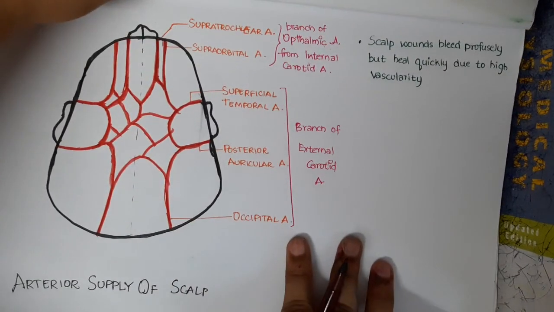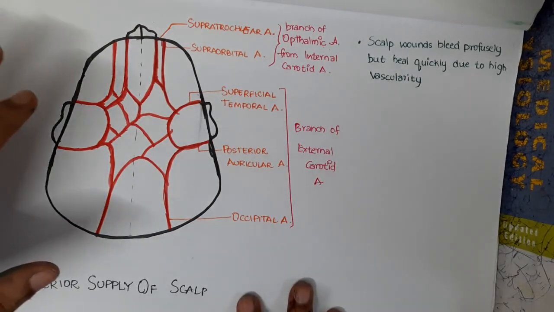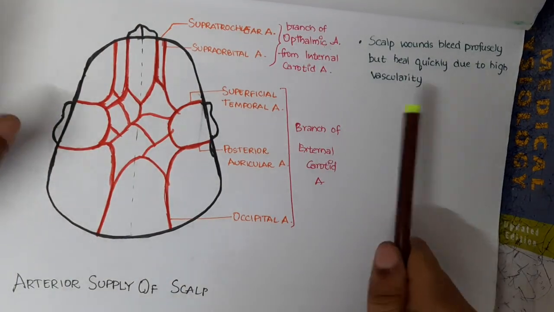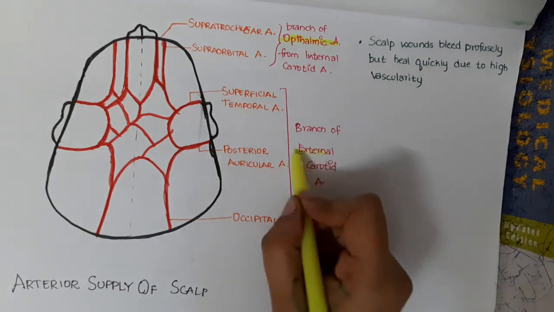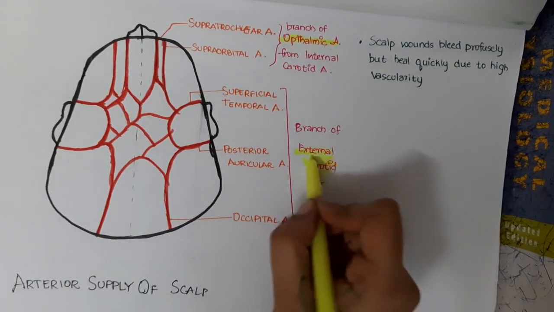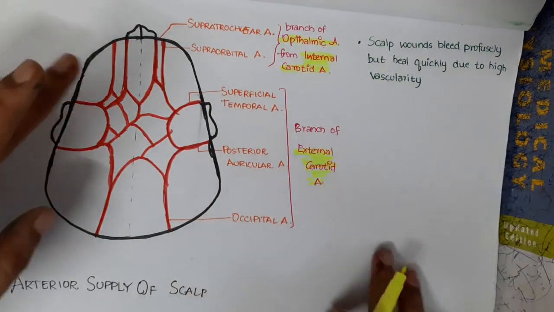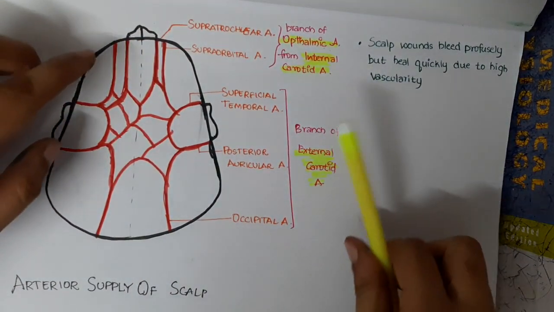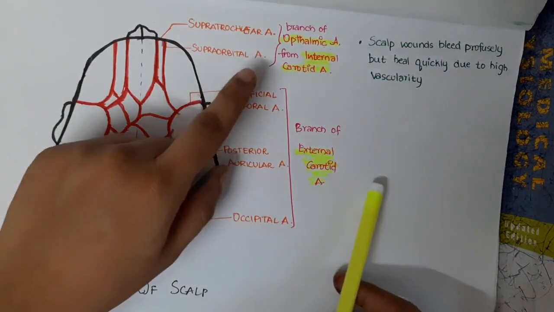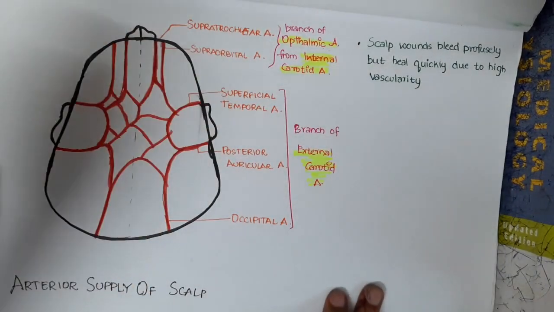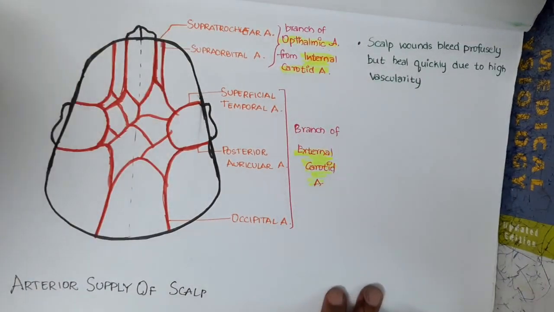Then if you see the arterial supply of the scalp, it can be divided into branches from the ophthalmic artery and branches from the external carotid artery. The ophthalmic artery, which is a branch of internal carotid artery, gives two arteries. One, supratrochlear artery, second, supraorbital artery.